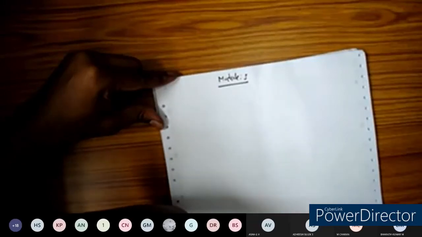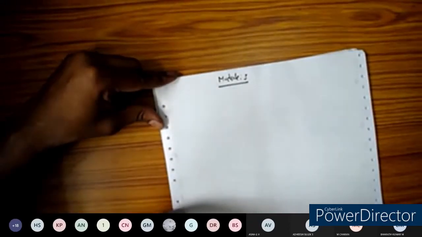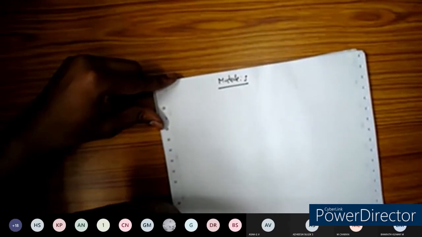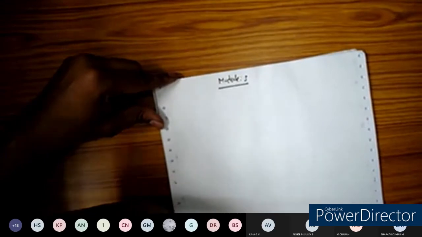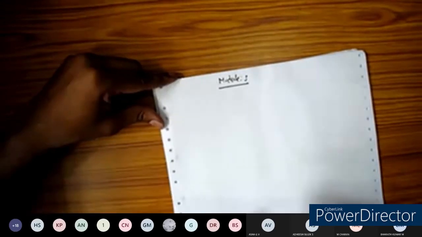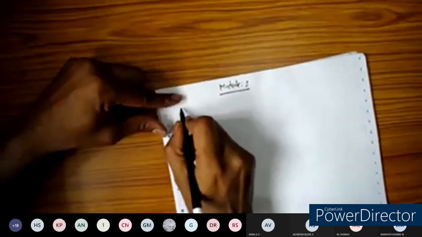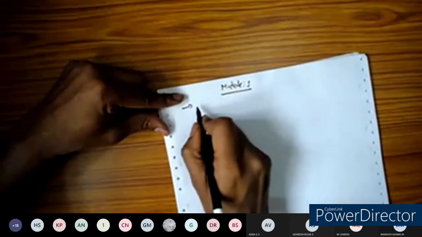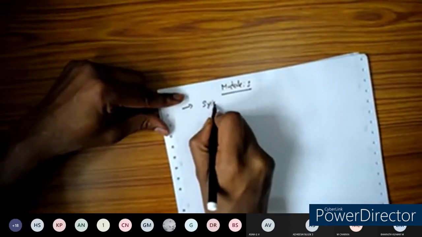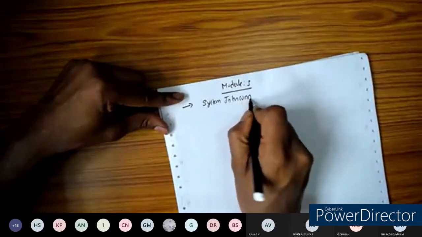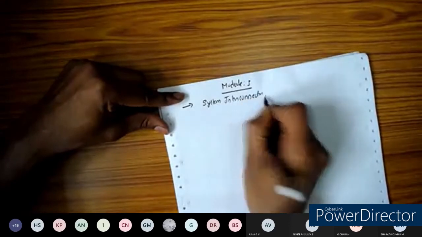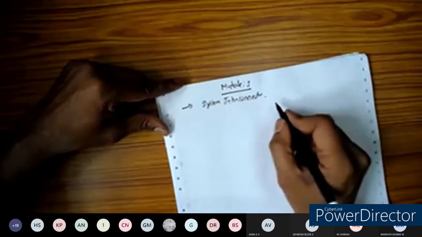Module 3 comprises three parts. The first topic you are going to study is system interconnection, how to connect systems in series and parallel connection.